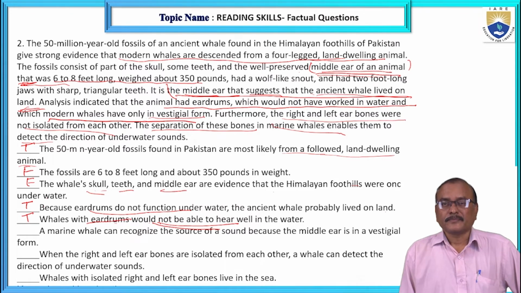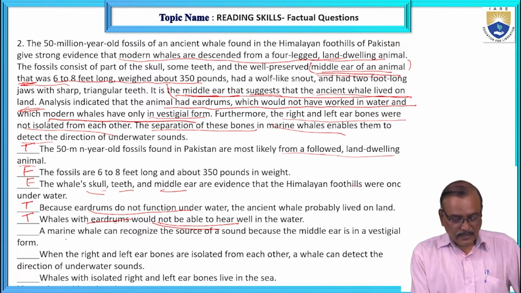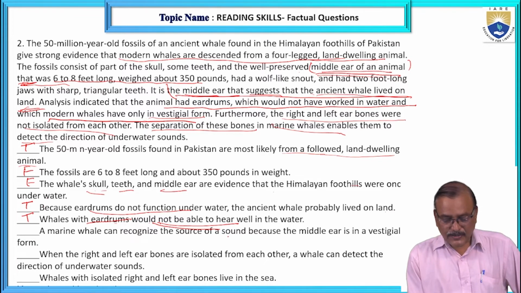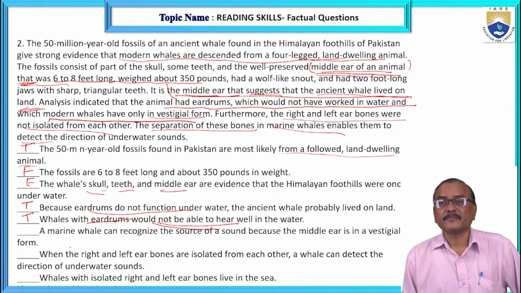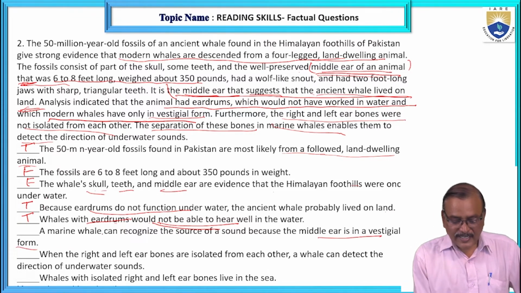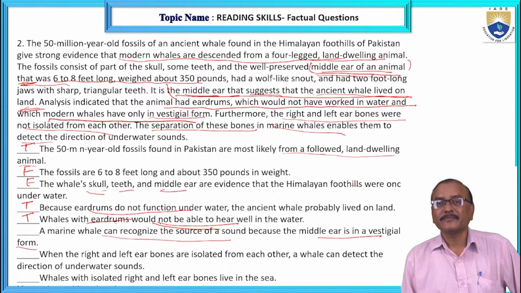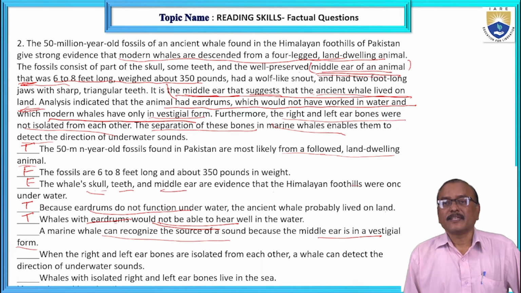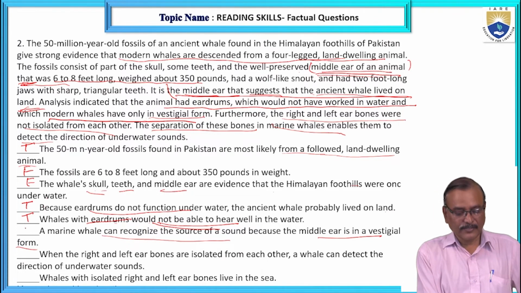Next. A marine whale can recognize the source of a sound because the middle ear is in a vestigial form. When middle ear is in vestigial form, how can it recognize the source of sound? No. Is it clear? So it is also false.